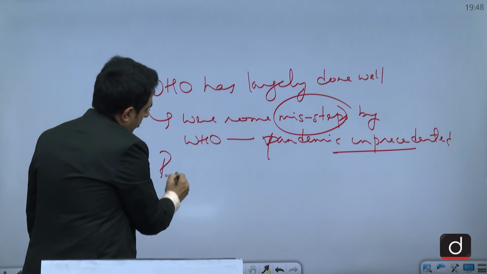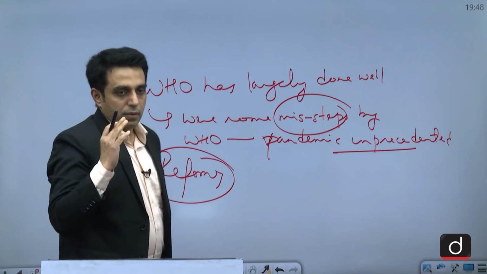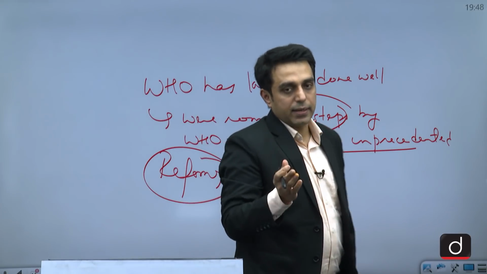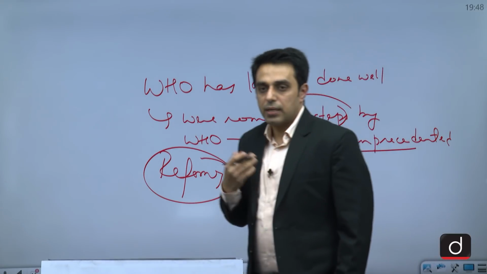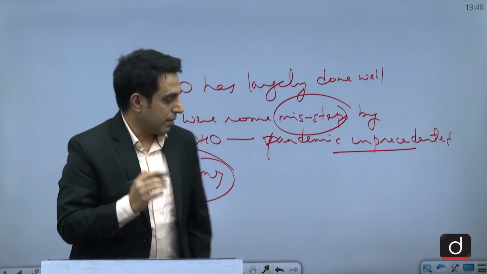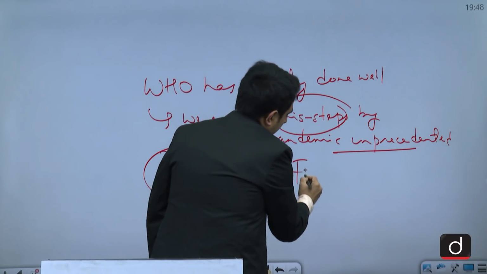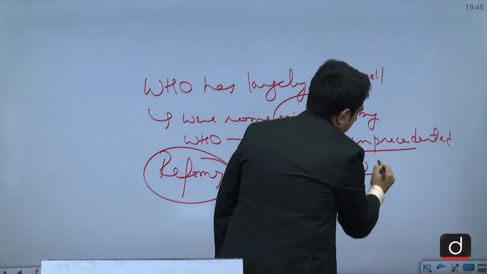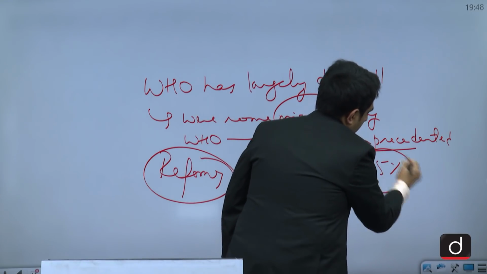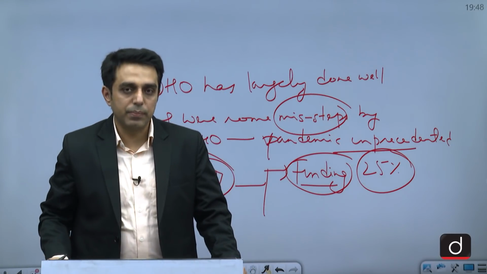And we can also write about some of the reforms, because ultimately this question is hinting at what reforms need to be undertaken. So the challenges that the WHO is basically facing are on two fronts. One is on funding. Only 25% of the funding is coming from the governments, which are its members.